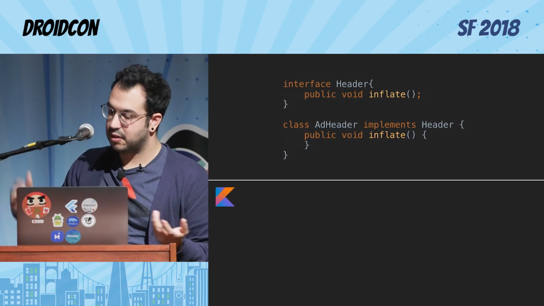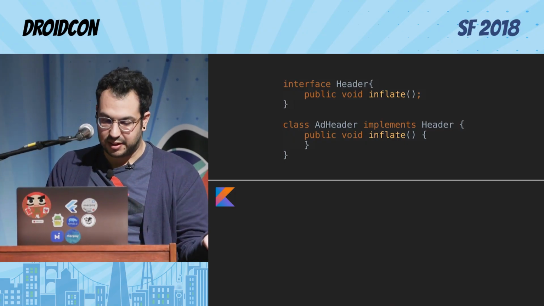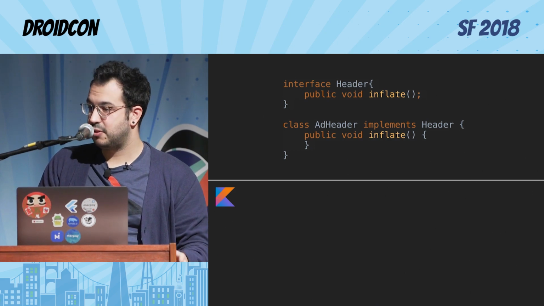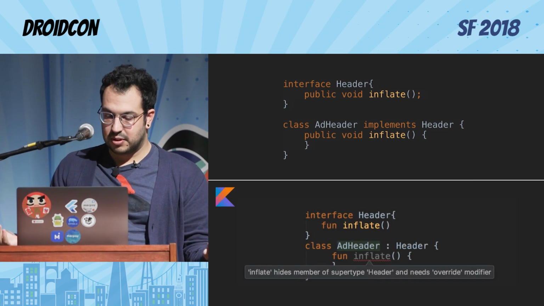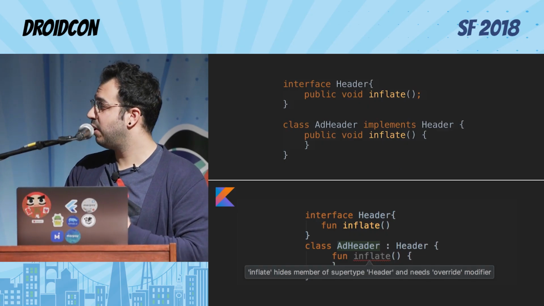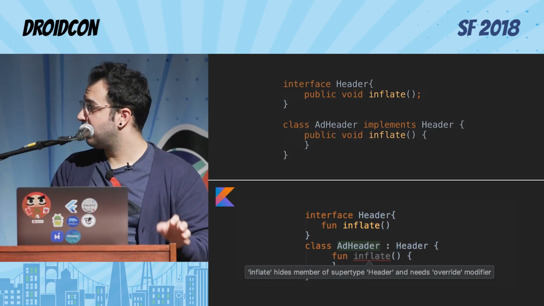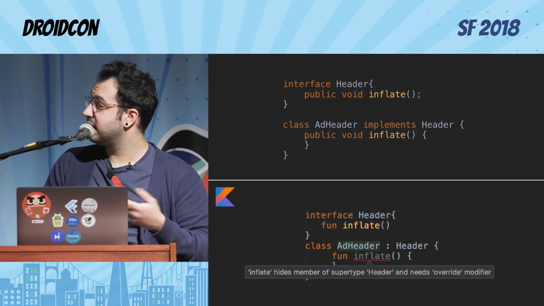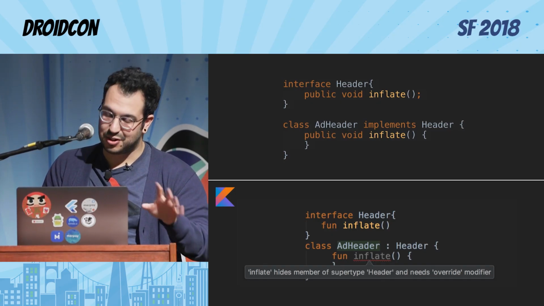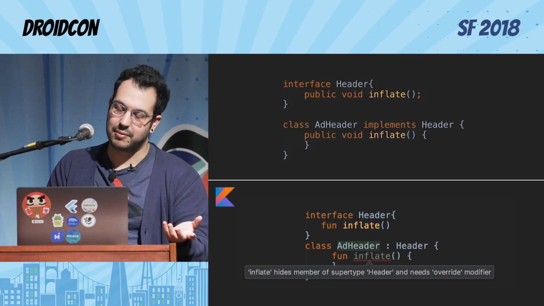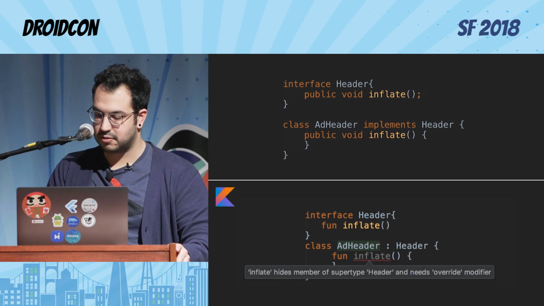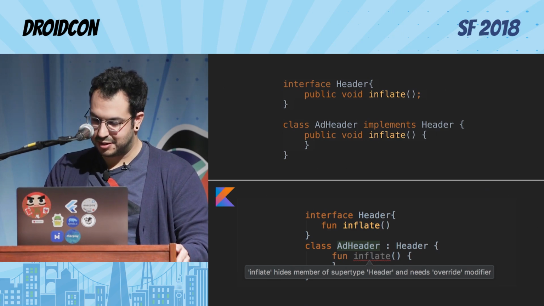So this doesn't force you to do anything. You forget the override. You're implementing the inflate, but you're forgetting the override. And you're like, cool, it compiles, so I don't care about the override. Somebody will figure it out later. But the good thing about Kotlin is that it actually doesn't compile, so it forces you to fix it, because we always want to compile things. We love to compile things, in this case, in our world. So this is fantastic. This item is obsolete now. We don't need to care because the compiler is going to force us to fix it right away. So this is great for maintainability and readability, of course. Please don't ignore the override. Well, you can't ignore it now. So thanks to Kotlin, this is better.